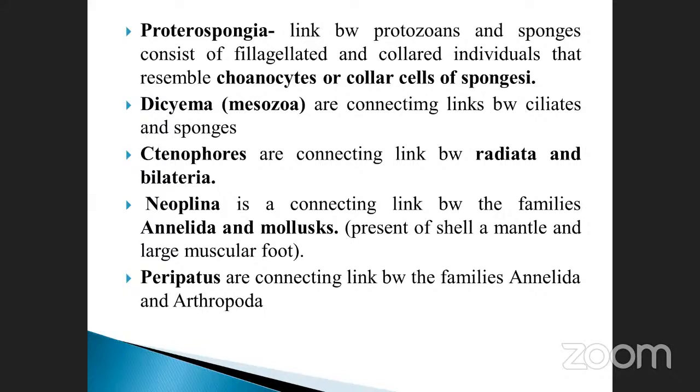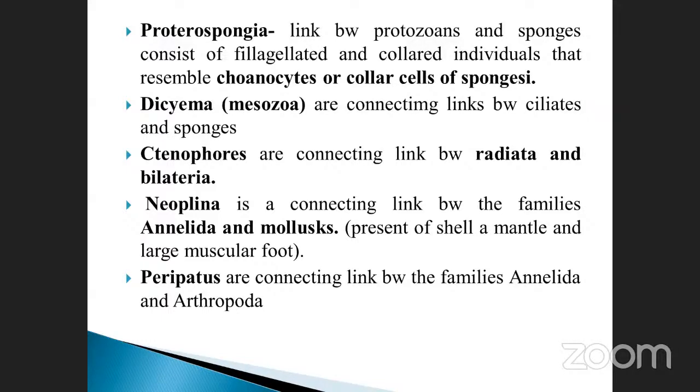Ctenophores are the connecting link between the Radiata and the Bilateria. What is meant by Bilateria? According to the divisions, some animals and plants can be split in any direction. That is called Radiata, radially arranged.